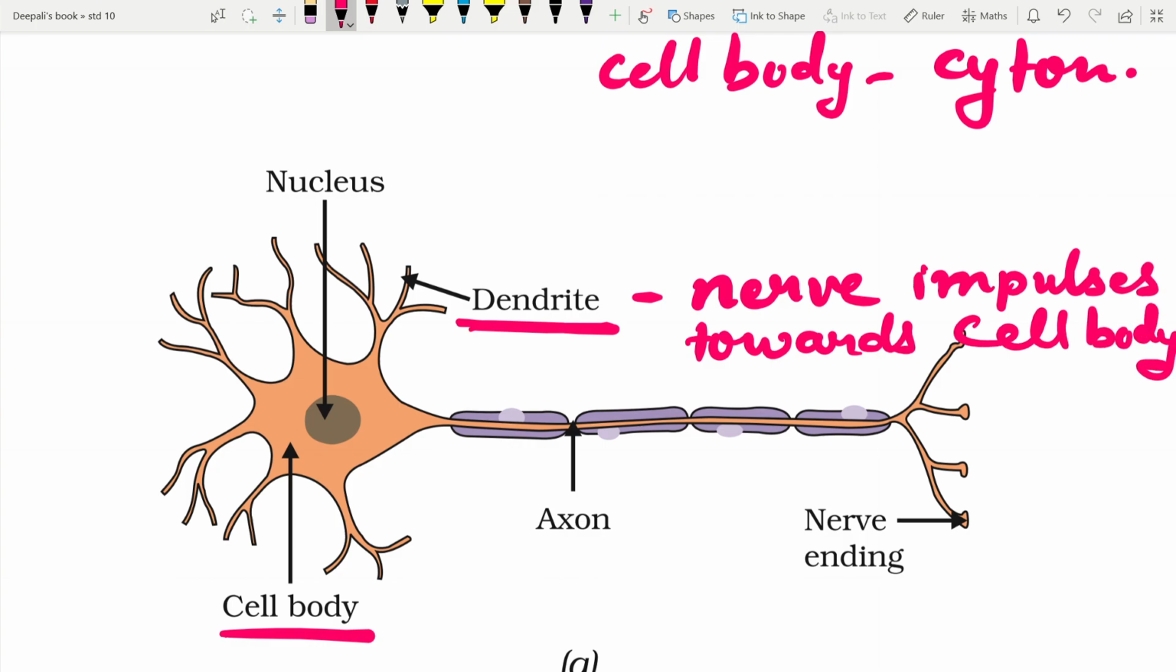Then the next structure is the axon. It is a single, very long cylindrical fiber rising from the cell body. The whole thing here which you can see is the axon. And the function of the axon is to conduct nerve impulses away from the cell body. They have an insulating and protecting sheath of myelin around it. So the purple colored sheath which you are seeing around it is called the myelin sheath.